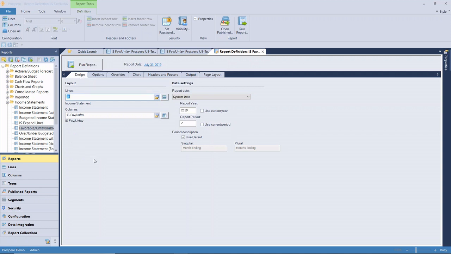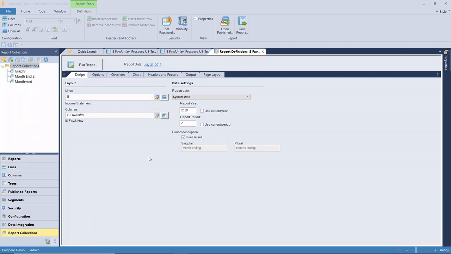So now then, just a couple of other things that we haven't touched on. I had mentioned published reports a few times. Before I do that, I want to go to report collections. So report collections, as we go through the month, usually the folks in accounting, some of the finance people are going to be using these reports on a regular basis, always looking at updates, looking at how changes in the general ledger are going to be impacted on the financials, getting ready for the close at the end of the month.